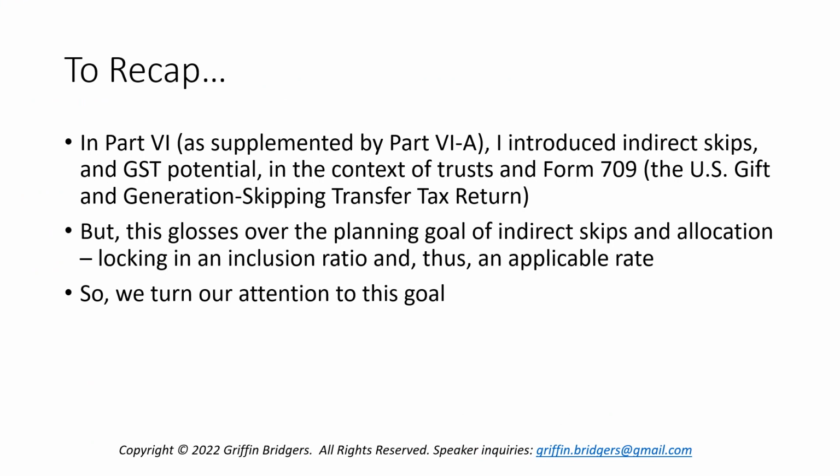However, what this has glossed over so far, I think, is the ultimate planning goal of indirect skips and allocation, which is locking in an inclusion ratio and thus an applicable rate. So we're going to turn our attention to this goal with indirect skips.